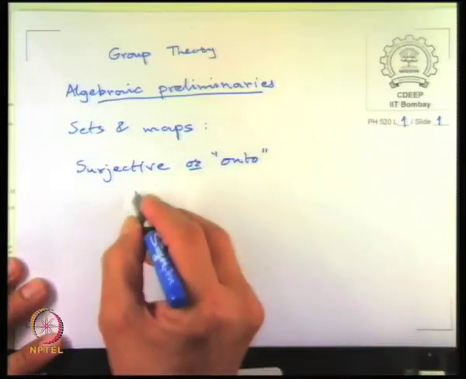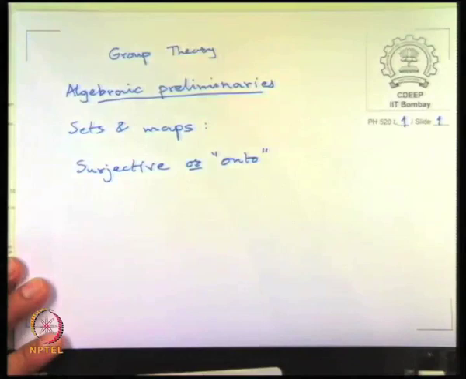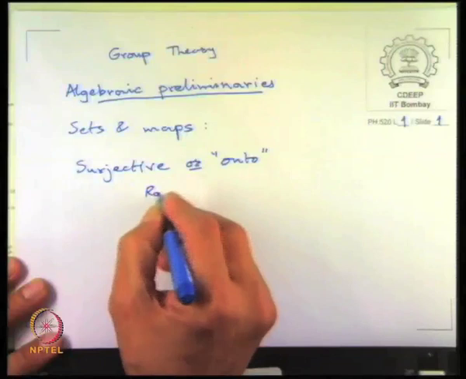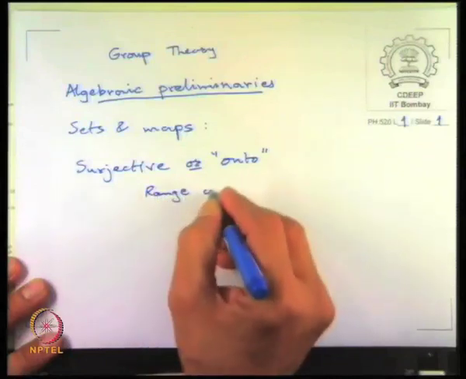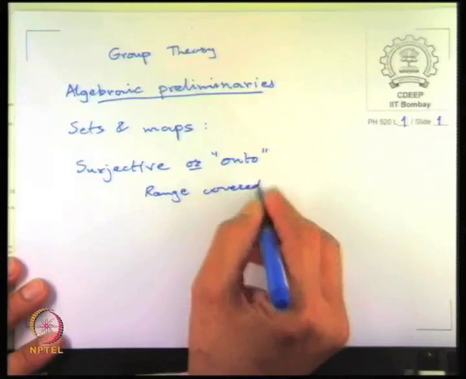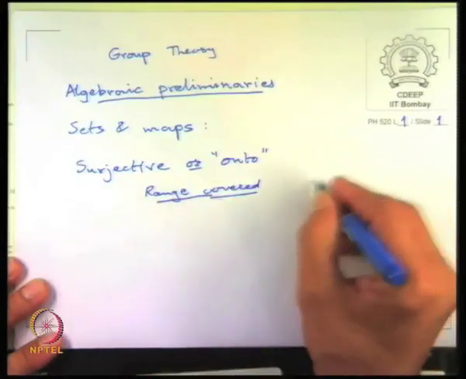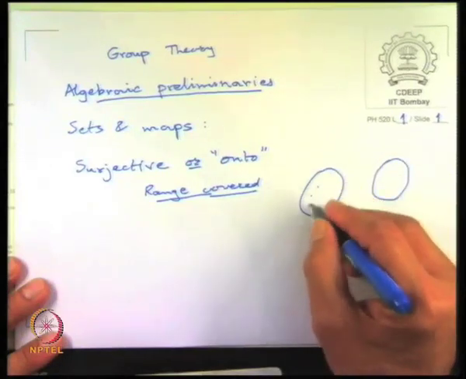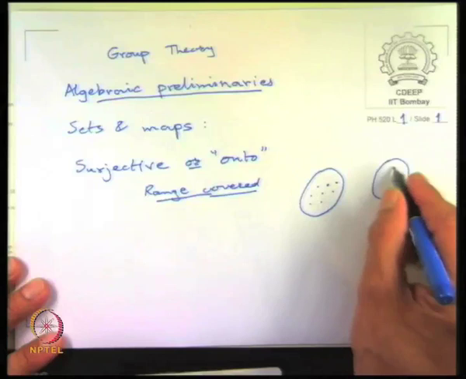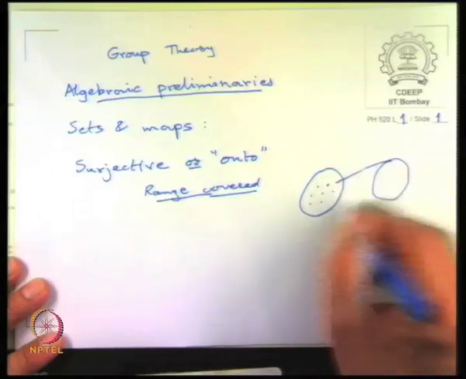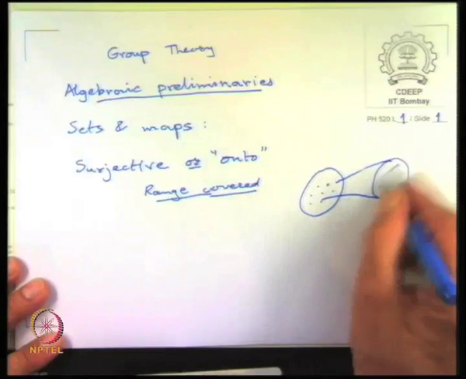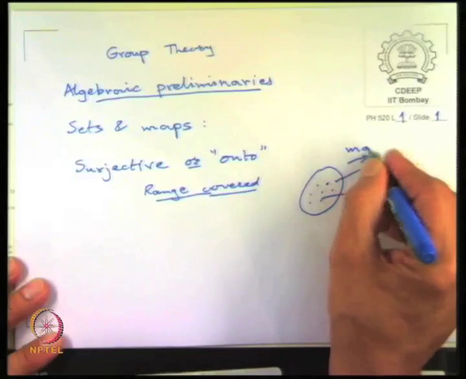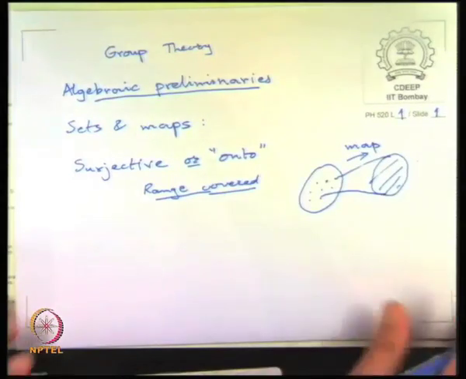This is where the map covers the range. There is domain and range, and so the range is completely covered. So if you have this, you may have some points here, but the entire range set is covered. Okay, this is the way the map is. So this is called a surjective map, and it is called onto.